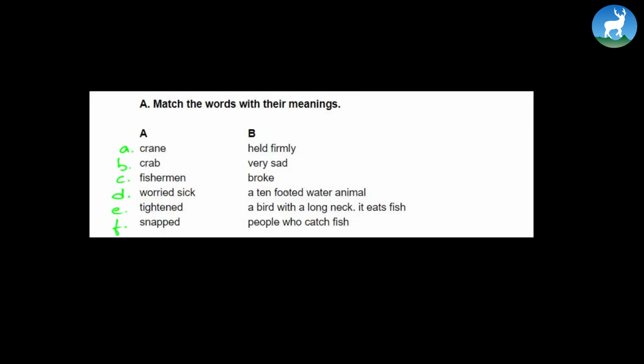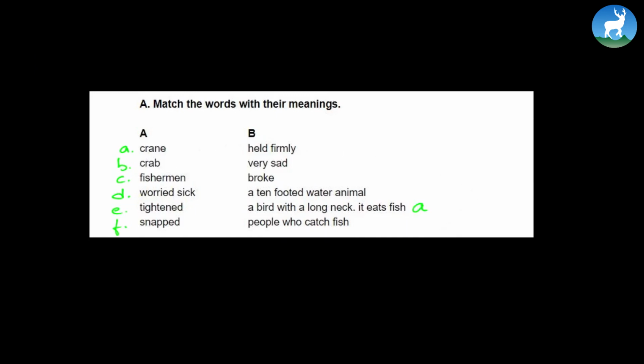What do you think crane means? Does it mean held firmly, very sad, broke, a 10-footed water animal? A bird with a long neck, it eats fish? Is that crane? Or people who catch fish? So here you go. A, crane. So it means a bird with a long neck, it eats fish, okay?